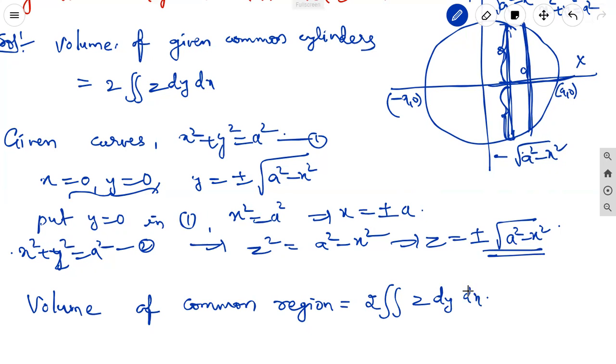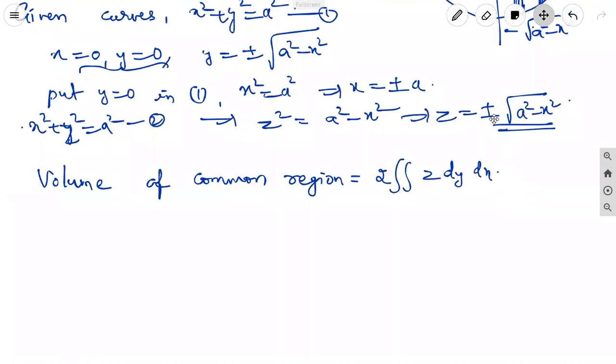So we can take the value of plus or minus case, above value and below value. We can take only one part, that is 2 double integral z dy dx, but the limits of x and y are different. Here 2 we can take the function of z only. Why? Because z is in the same volume of above and below. It is in symmetric form.